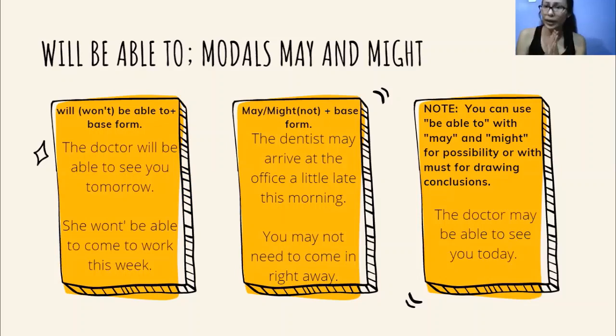Something important here is that you can use be able to with may and might for possibility, or with must for drawing conclusions, as I mentioned before. For example, the doctor may be able to see you today.